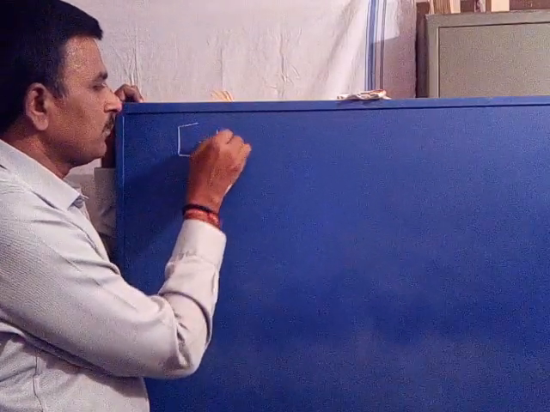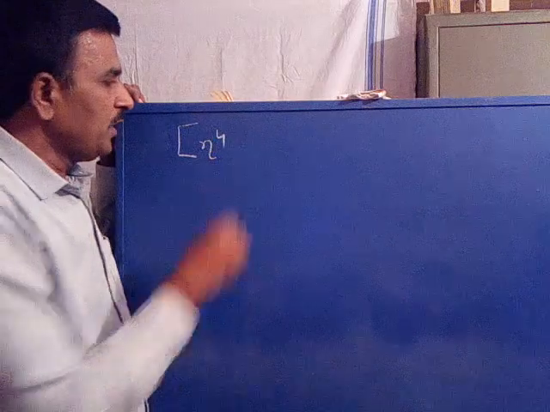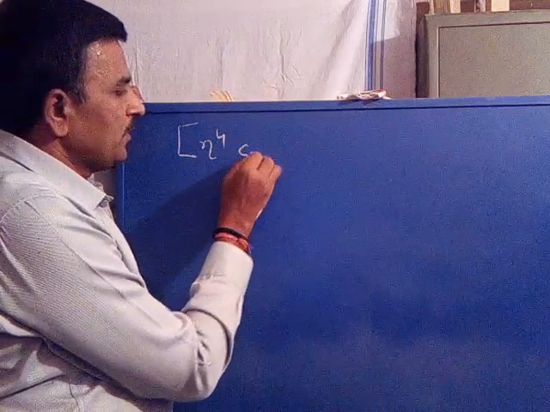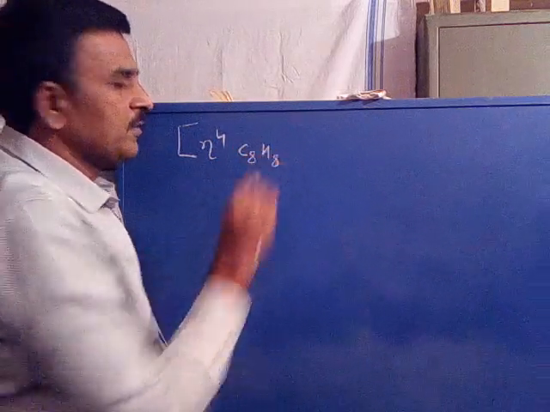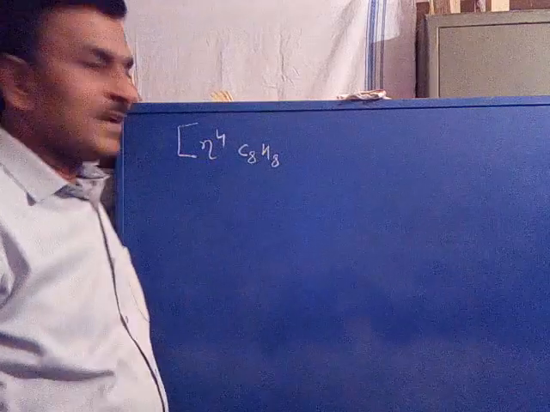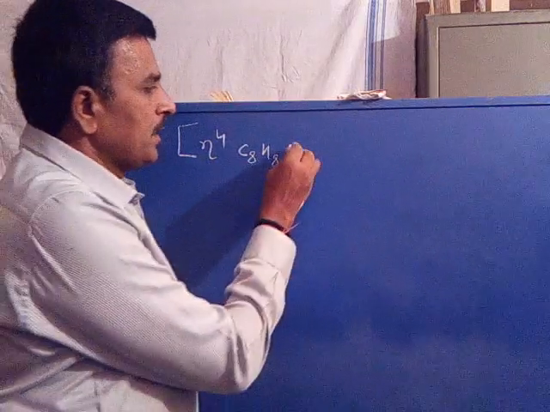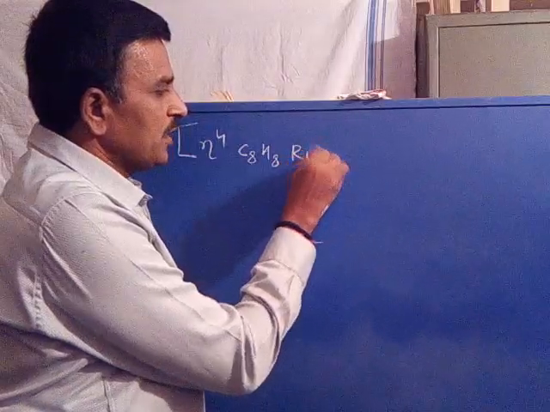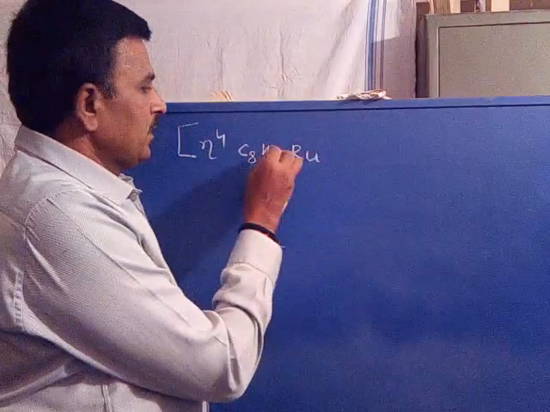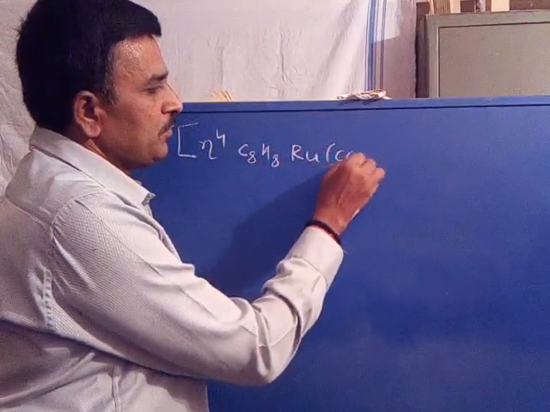Hapticity 4, C8H8, cyclooctatetraene. The ligand is cyclooctatetraene attached with Ru(CO)3.